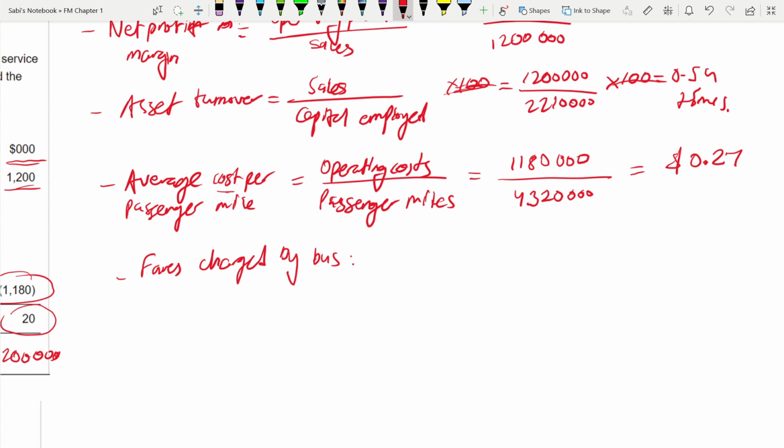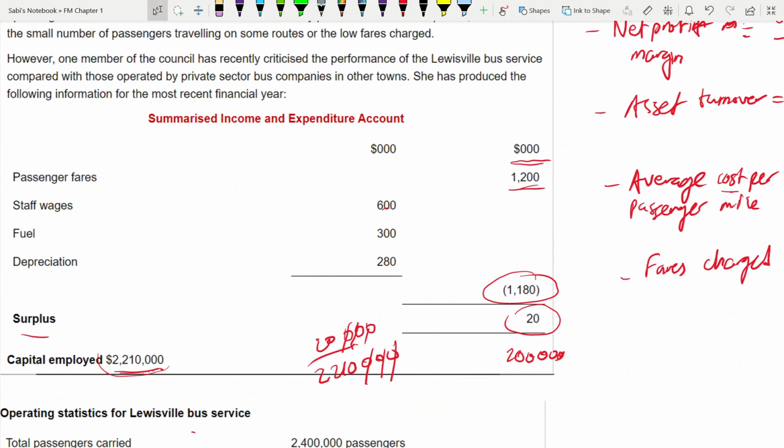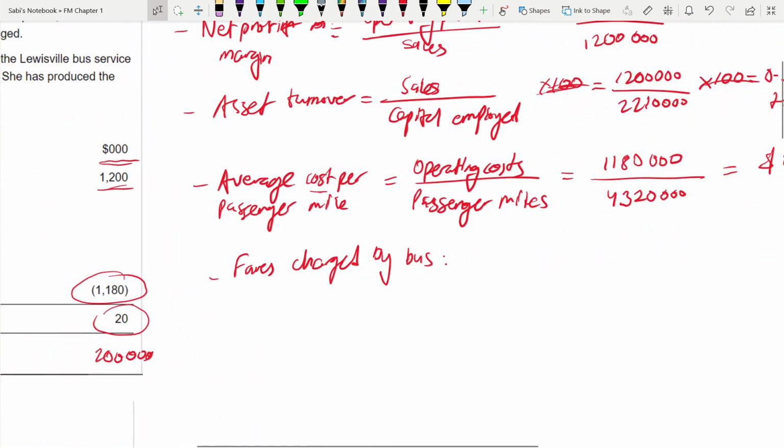One you have to find for the private sector, the other one for the public transport. What is the name of the company again? Louisville Bus Service. So I'm going to write LBS.